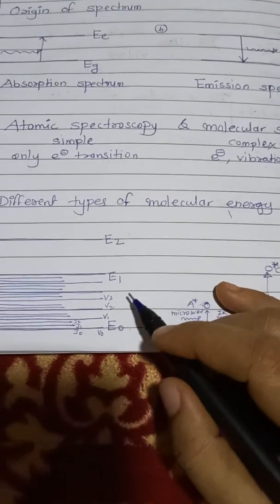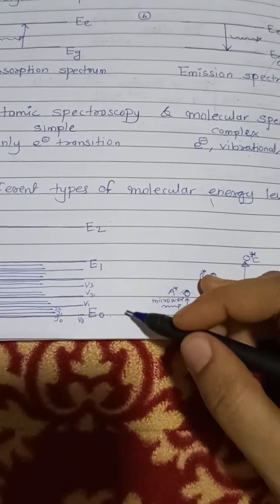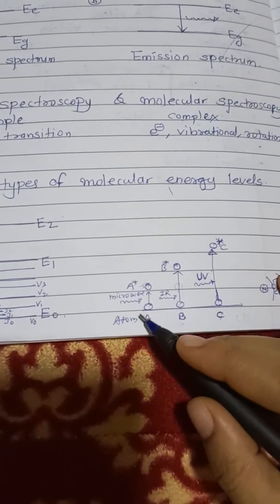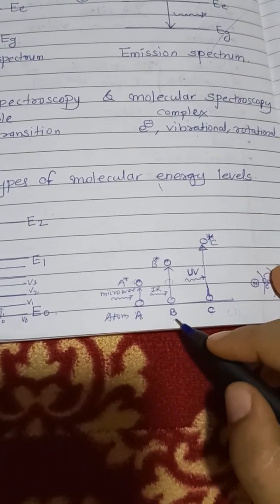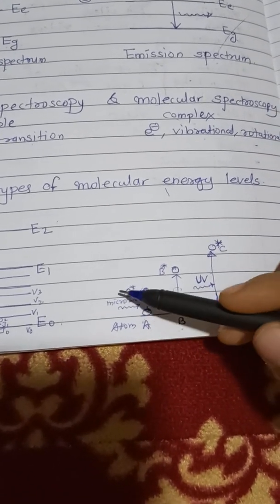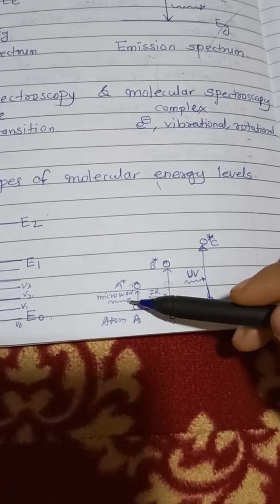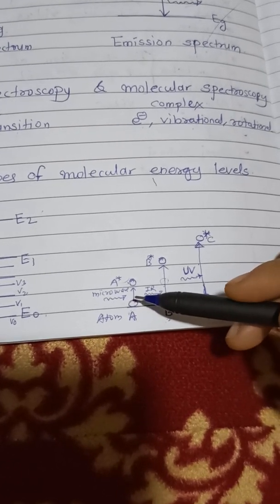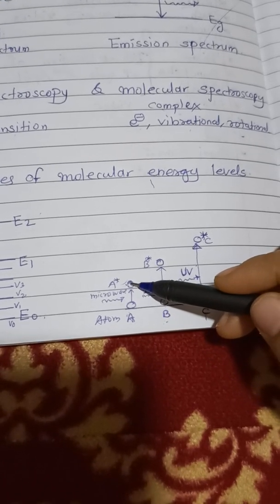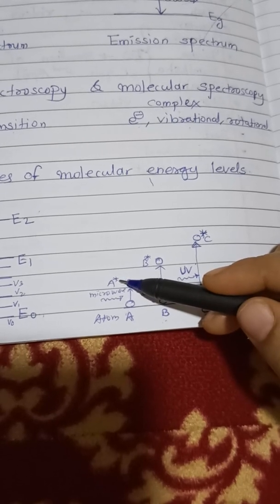And last 1 minute for once again explaining the molecular energy levels. So how does this actually take place? Suppose there are three molecules A, B and C. First, molecule A absorbs microwave. We have just now seen that microwaves are the lowest energy radiations. So it gets a very small amount of energy, so it is excited to a very small level. This A star represents the excited molecule.